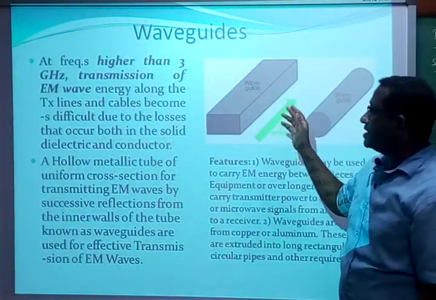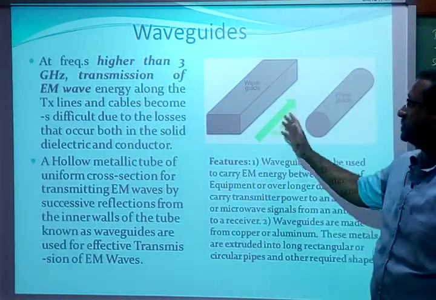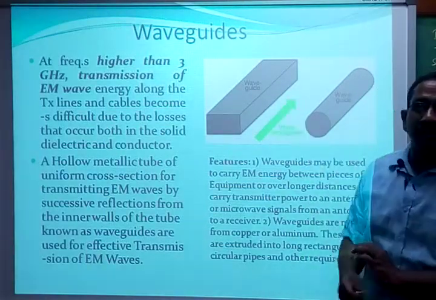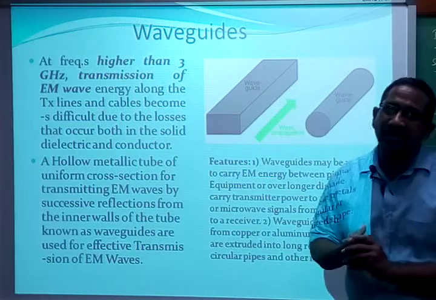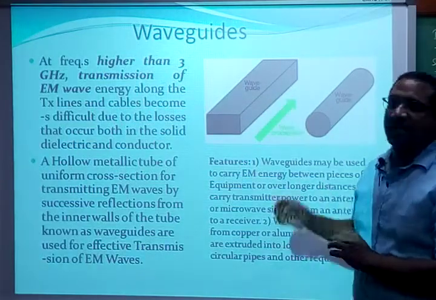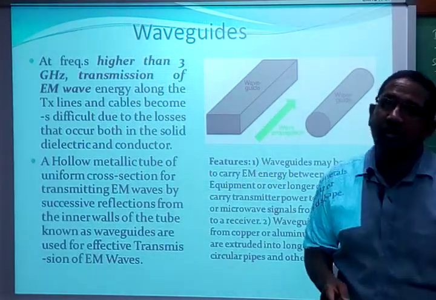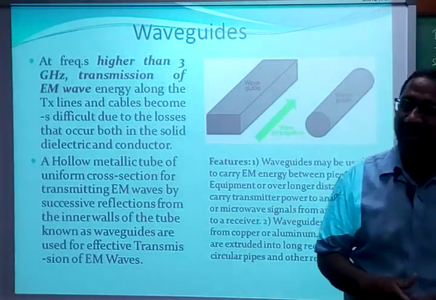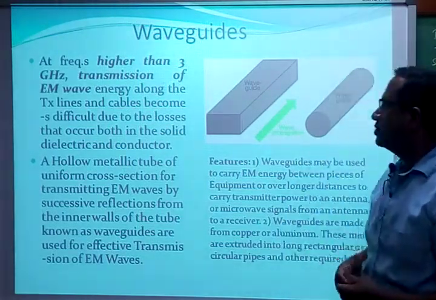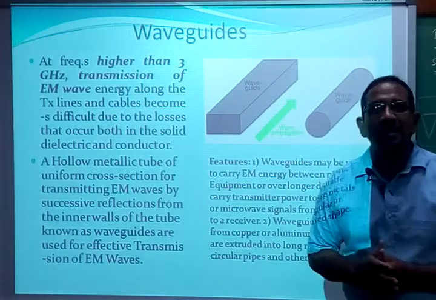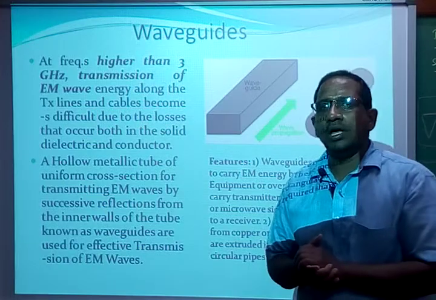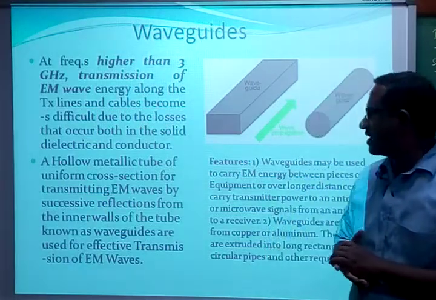Now, what are the basic waveguides we have? We have two types in the syllabus. One is the rectangular waveguide, the other is the circular waveguide. To analyze a rectangular waveguide, we use a Cartesian coordinate system. To analyze a circular waveguide, we use a cylindrical coordinate system. So we need some understanding of antennas and wave propagation and some portion of EMTL, electromagnetic fields and transmission lines.